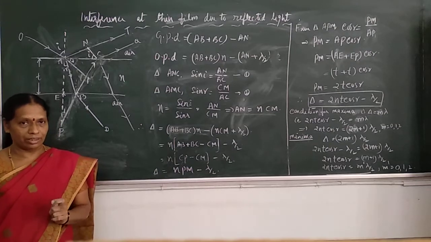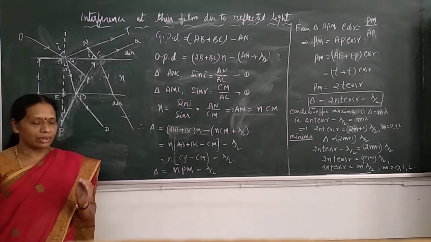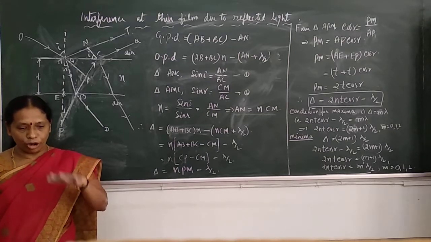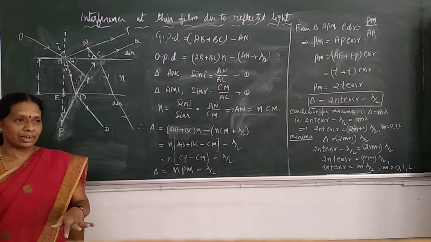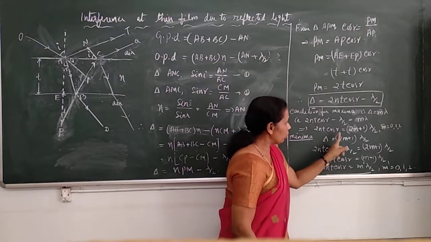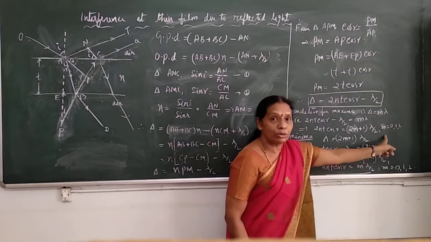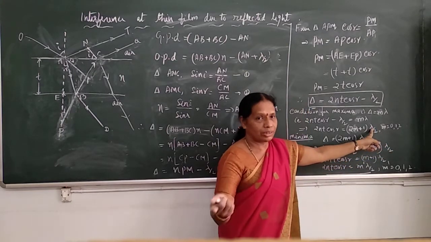All these things you might already know. When a thin film of oil on water is illuminated by sunlight, and the condition 2nt cos r equal to (2m plus 1) lambda by 2 is satisfied for a given wavelength, maybe red or blue or the other colors,